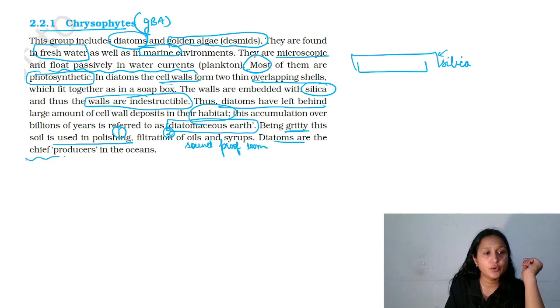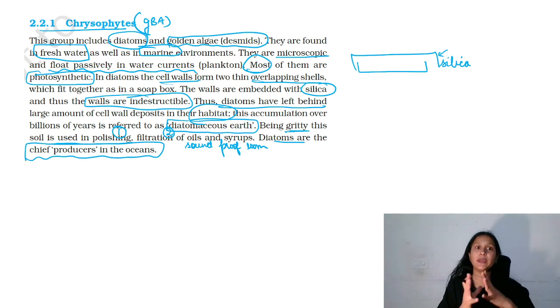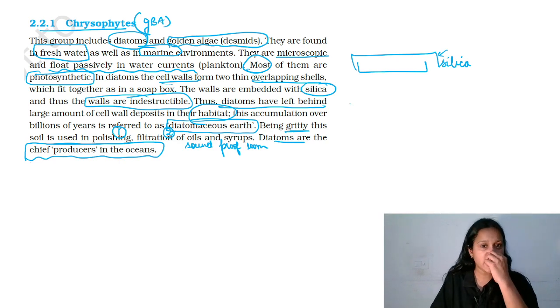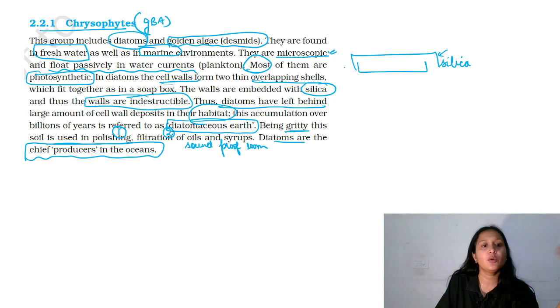Diatoms are chief producers in the oceans. So in the starting only I told you to make your notes. Okay, so I have written in points. You just add this point which I missed here. This is microscopic. They float passively in the water currents. Okay, make a copy. Make your notes in a tabular form.